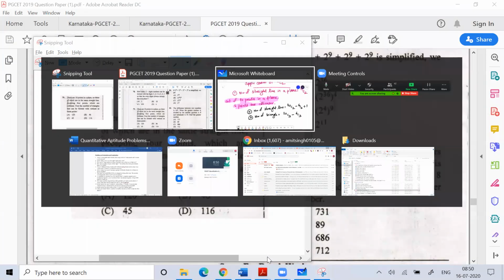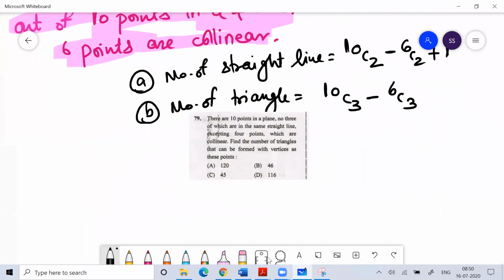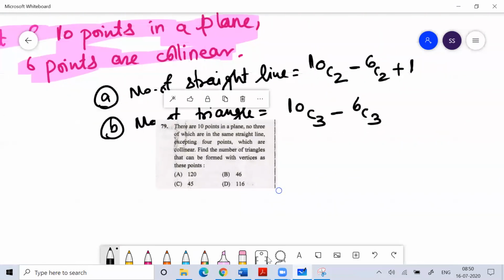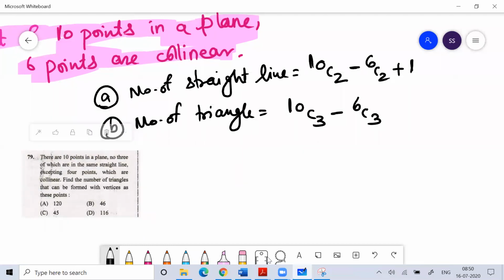So in 2019 this question came: there are 10 points in a plane, and no three of which are in a straight line, excepting the 4 points which are collinear. How many triangles can you draw?